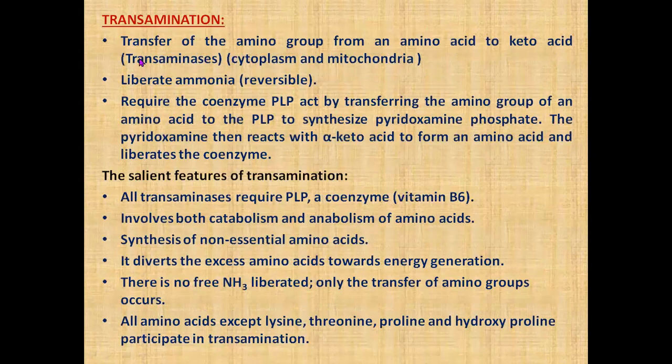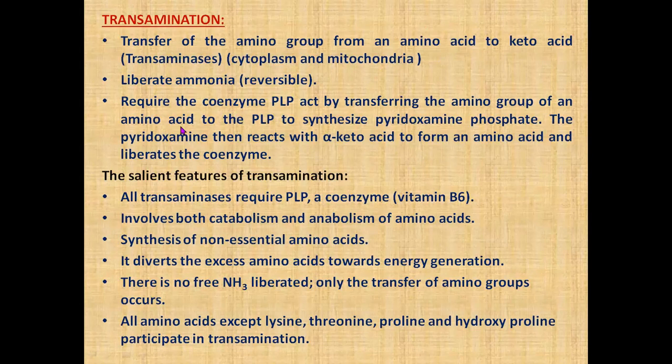Coming to the transamination process, as the name indicates, it is transfer of amino group. That's why it is called transamination. Transfer of an amino group from one amino acid to a keto acid is called transamination. The enzymes involved are transaminases, and these occur in cytoplasm and mitochondria. Whatever the metabolic process, it occurs in the organelles where the enzymes are present. So this occurs in cytoplasm as well as in mitochondria, and it is a reversible process.